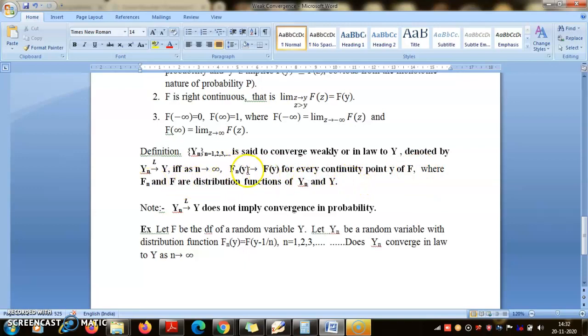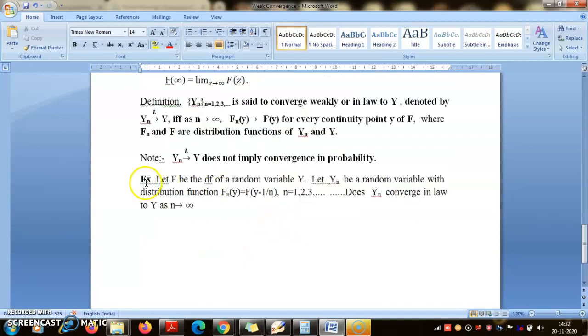So here the important point is that I am not talking about the pointwise convergence of the distribution functions. I am saying that Fn(y) has to converge to F(y) at each and every point where F is continuous. Remember, F is a right continuous function. For certain distributions, it may not be continuous at every point. So in that case, I am not talking about convergence at the discontinuity points of F. I only want convergence at the continuity points. This will be clearer with an example.